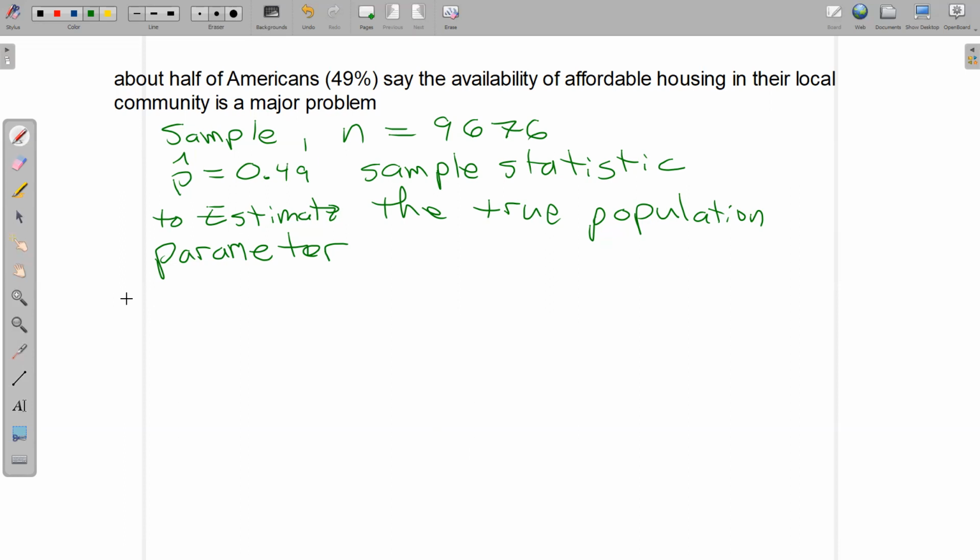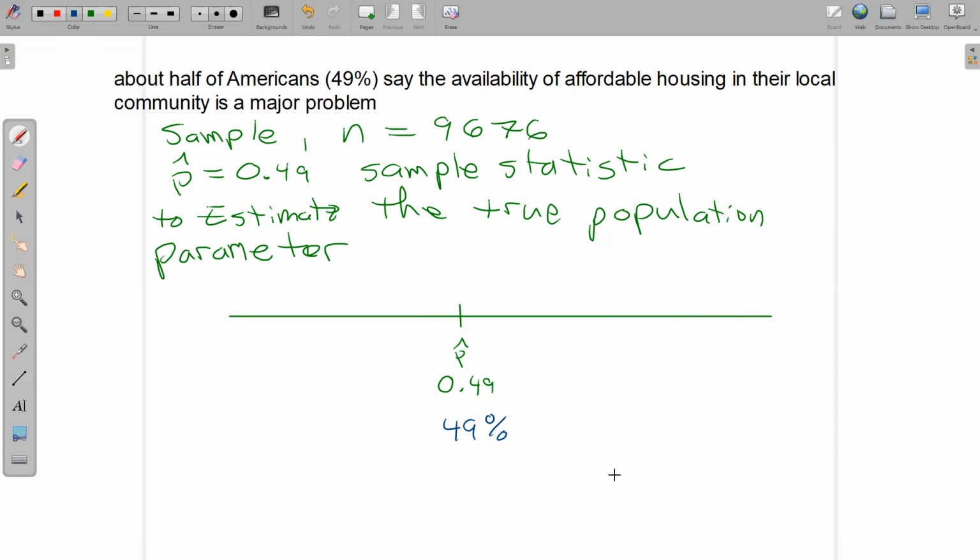Now, since they didn't ask everybody, there's a thing we can calculate called a margin of error. So I'm just going to draw a little number line to demonstrate margin of error here. I have in the middle of my number line my P hat, which is that 49%, 0.49, which we could also call 49%. Sometimes we state them as decimals, sometimes as percents.